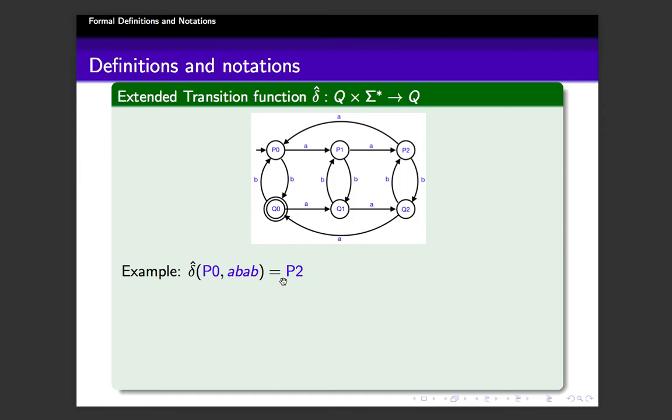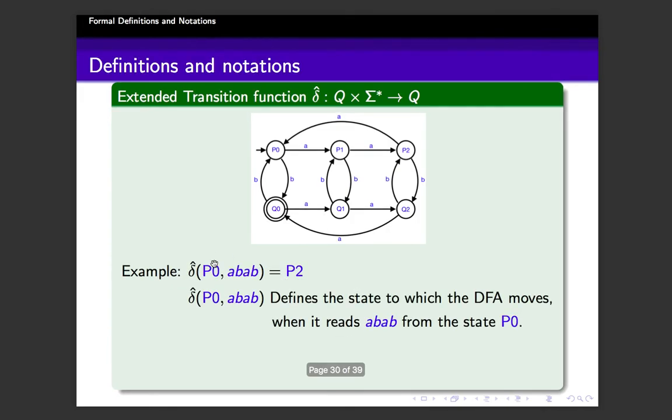In this example it says delta cap of P0 comma AB is equal to P2, meaning if you start at P0, then the state to which the DFA moves when it reads AB from the state P0 is P2. Is that correct? You are here, you want to read A, B. So P2, that is correct. Okay.